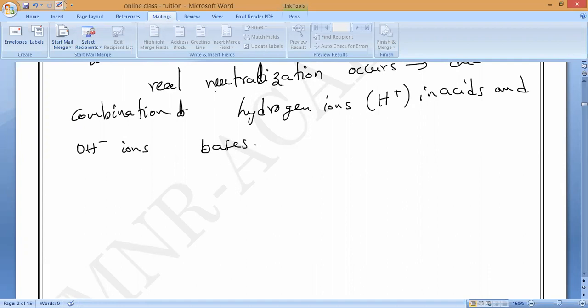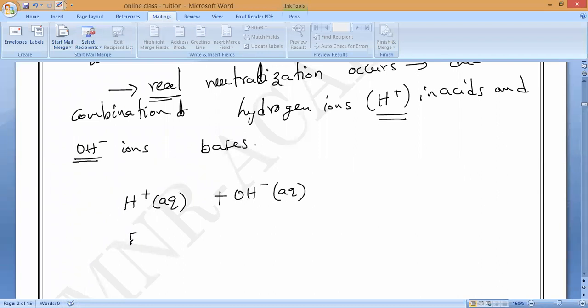Can you write the reaction? For this alone they will ask you in the exam. They won't ask you the complete neutralization reaction. So what is real neutralization here? Combination of H plus ions and OH minus ions. What is the state of H plus ions? Aqueous state. What is the state of OH minus ions? Aqueous state only. This is from acid, this is from base.